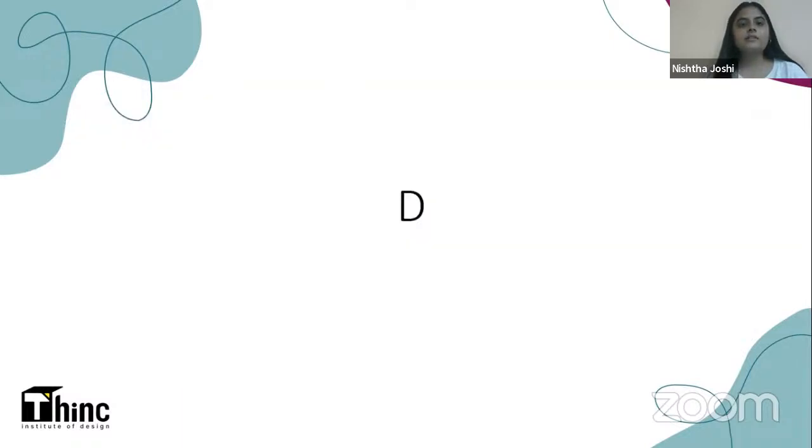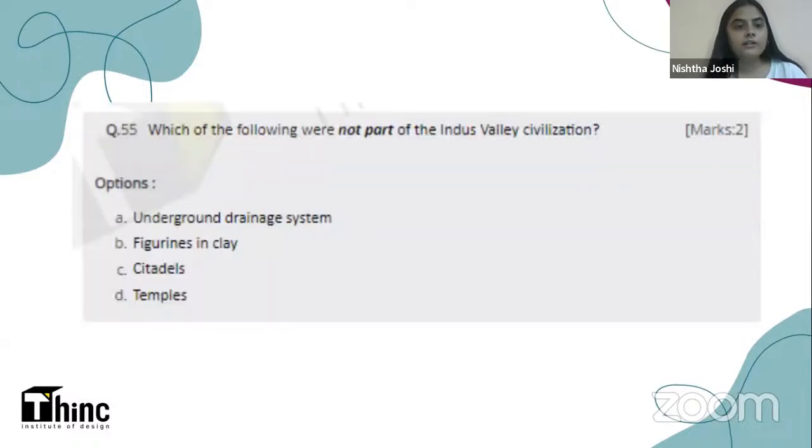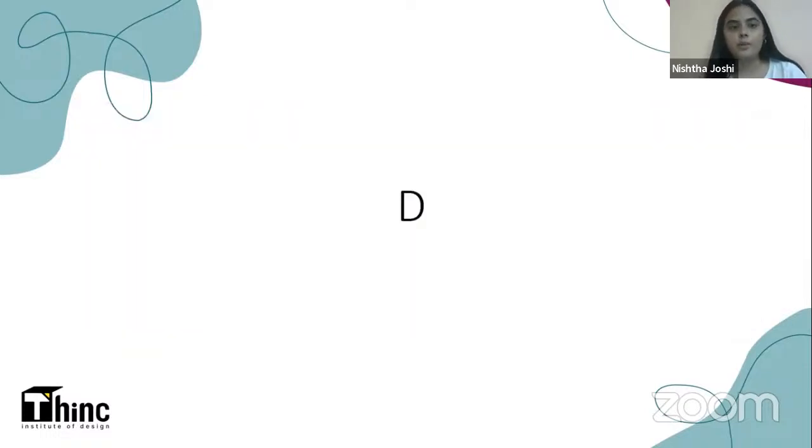The correct answer is D, temples. Temples are something that were not found in excavations from the Indus Valley civilization. Apart from temples, we find all the other three things. We find remains of citadels from Indus Valley towns and cities. We find remains of clay figurines, clay toys, and many other objects like utensils made out of clay. We also find the remains of a well-developed underground drainage system. So D will be the answer. D, temples, was not a part of Indus Valley. So similar kinds of questions can come related to history of architecture as well.